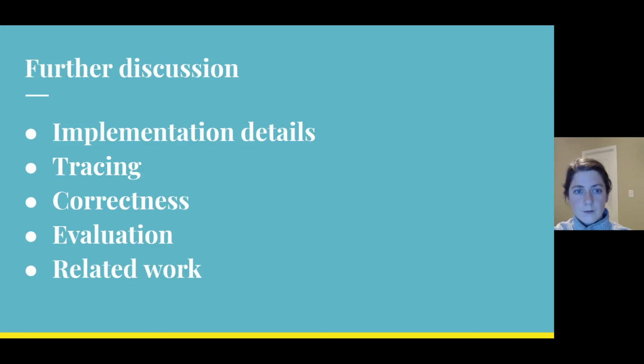So for further discussion of Rattle and things not discussed in this talk, such as implementation details of Rattle, a longer discussion on system tracing, discussion of correctness, a lot more evaluation, and a discussion of related work, please read our paper.